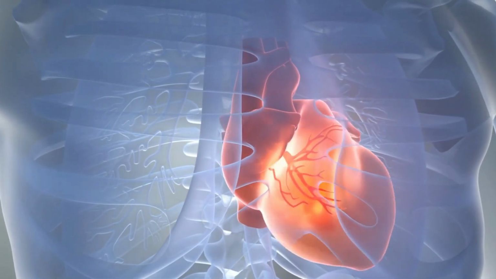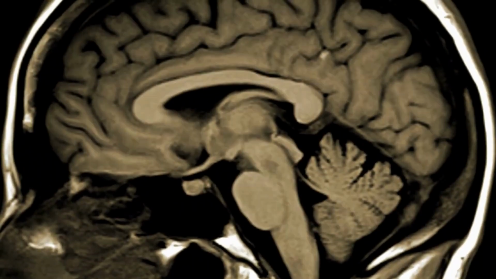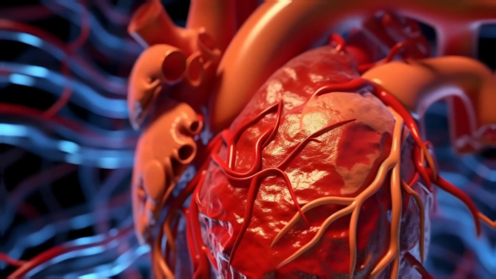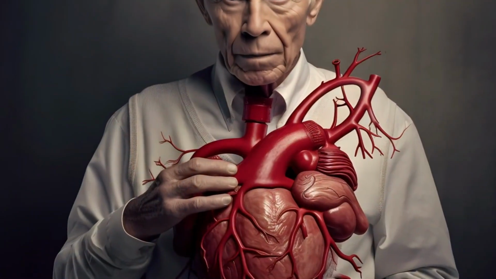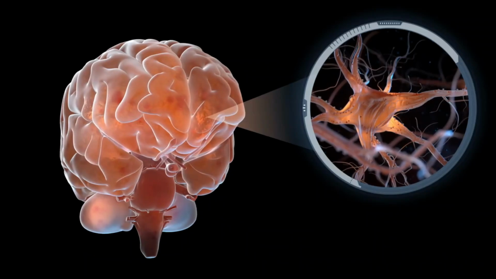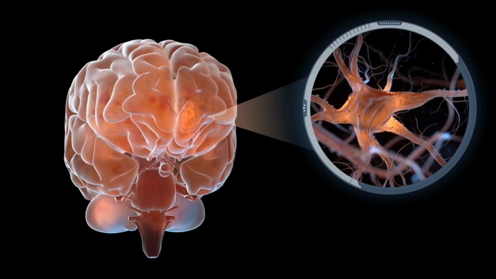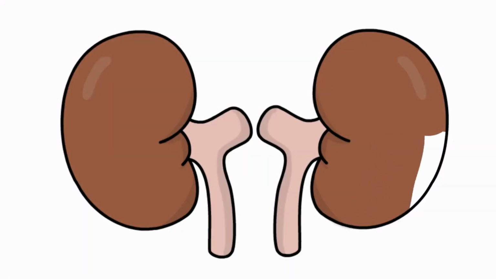In large vessels, like those supplying your heart and your brain, plaque buildup leads to a condition called atherosclerosis. Over time, the plaque can grow and rupture, which can cause cardiovascular disease or a heart attack, or in the brain can lead to a stroke. Atherosclerosis further contributes to end organ damage like kidney or liver disease.